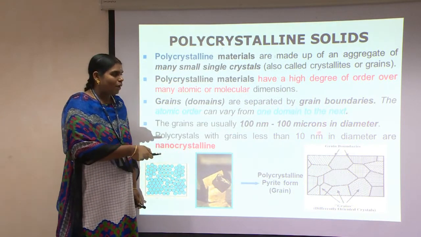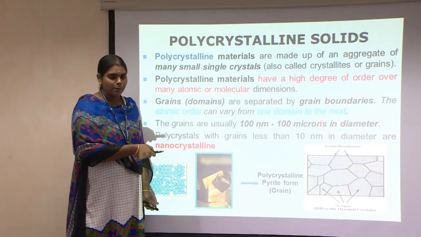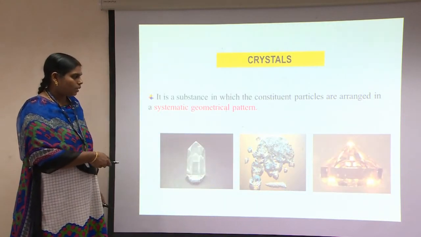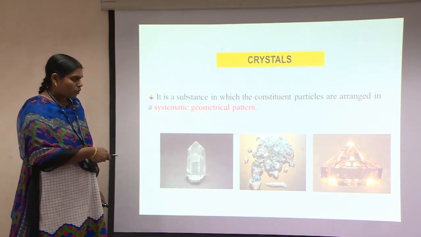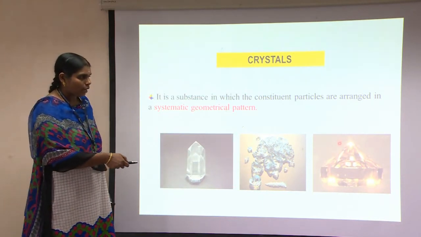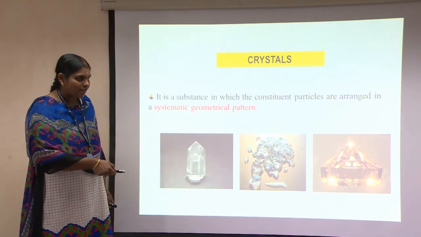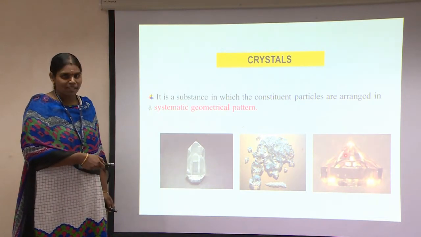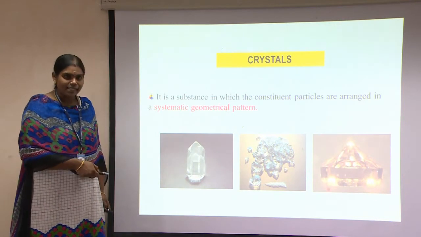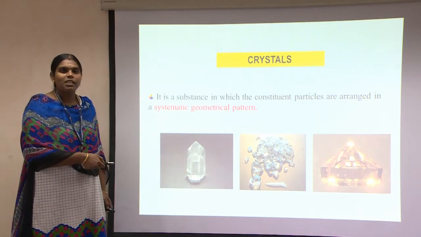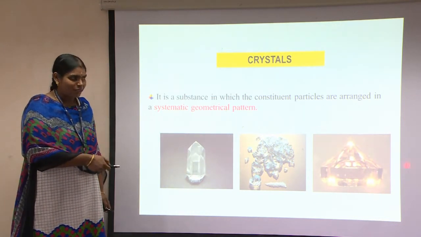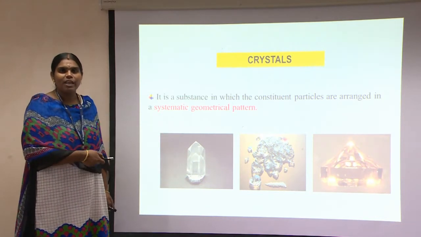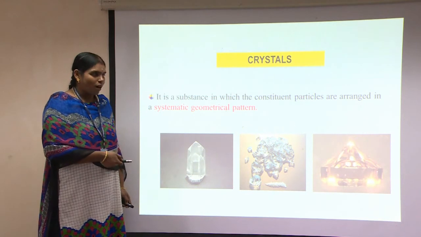You know that 1 micron is nothing but 10 power minus 6 meter. And this is a quartz crystal, which possesses a crystalline nature, and this is a diamond crystal. As we all know, this is a loosely packed structure among all the crystal structures, which glitters, which is very hard, but it is loosely packed. That we are going to see in our next session, the cubic structures, how they differ in their binding and the coordination number.